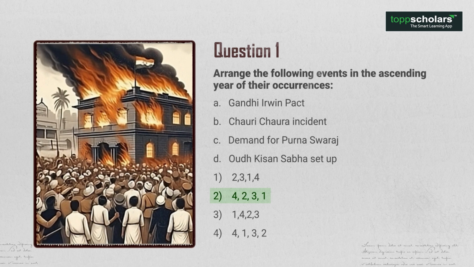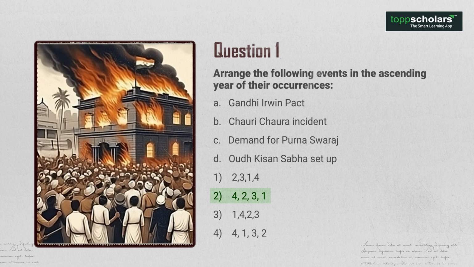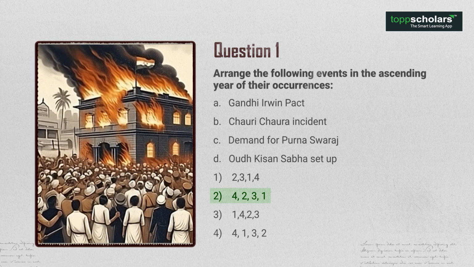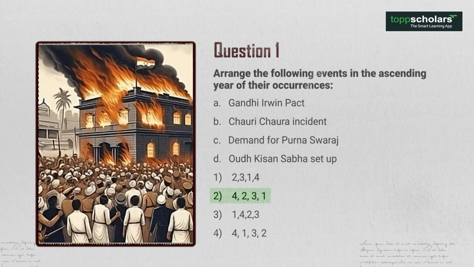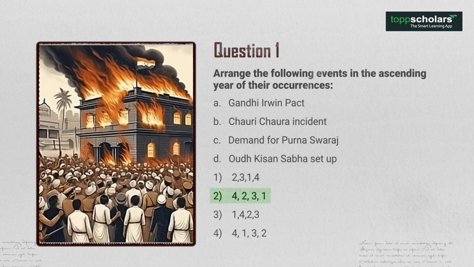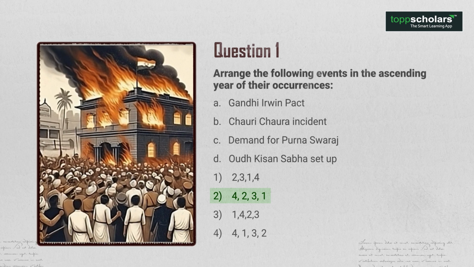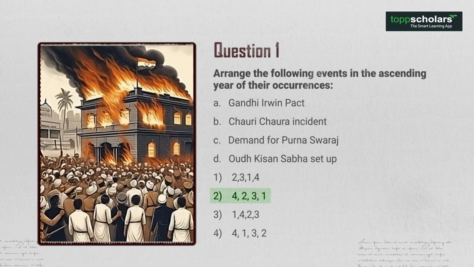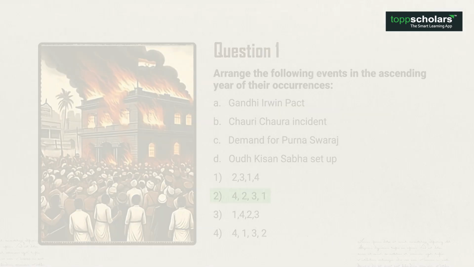Oudh Kisan Sabha set up, October 1920, Chauri Chaura incident, 4th February 1922, demand for Purna Swaraj, 26 January 1930, Gandhi-Irwin Pact, 5th March 1931.